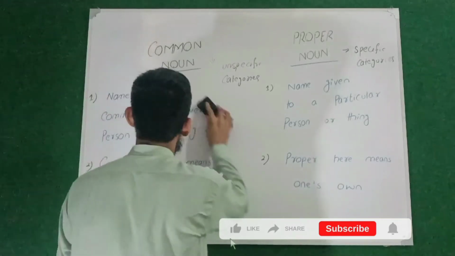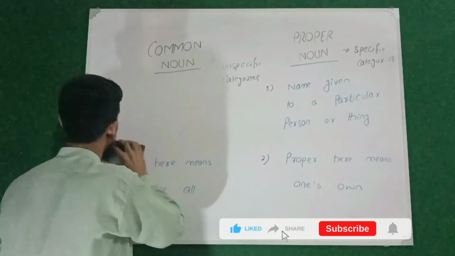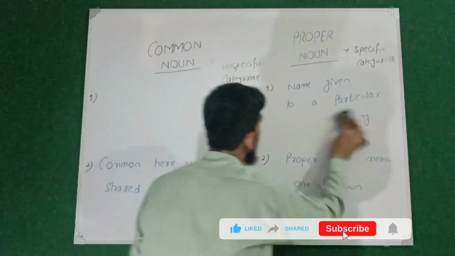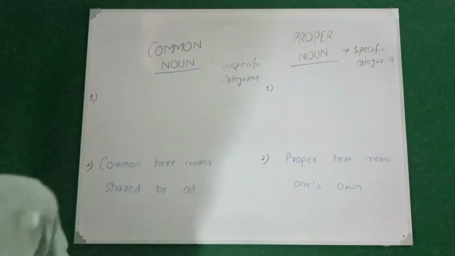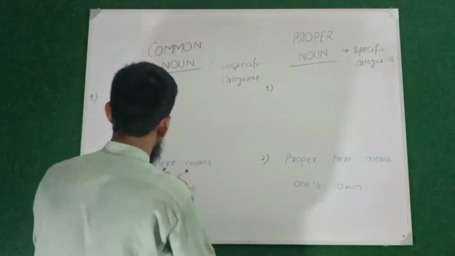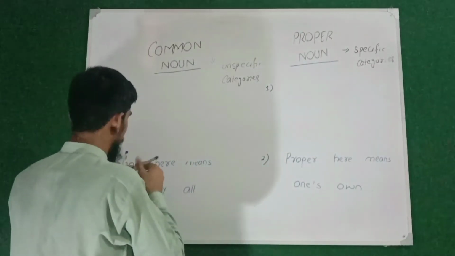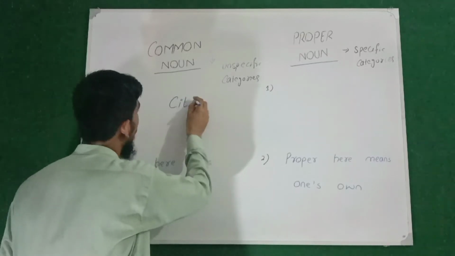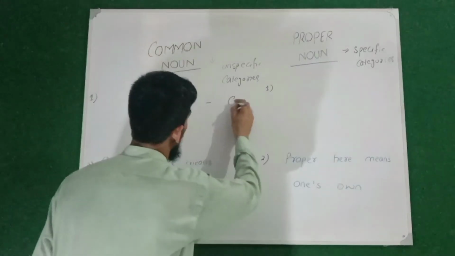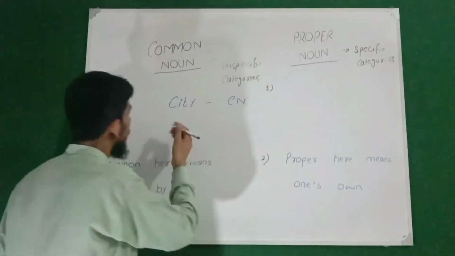Now I will be giving you examples of common noun as well as proper noun. So look at city. City is basically a common noun. But that city may be London.